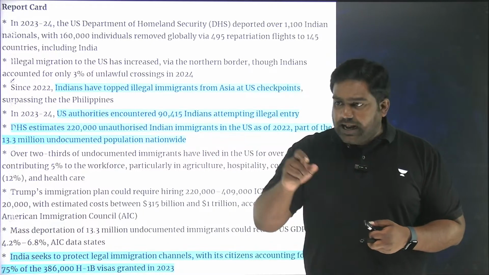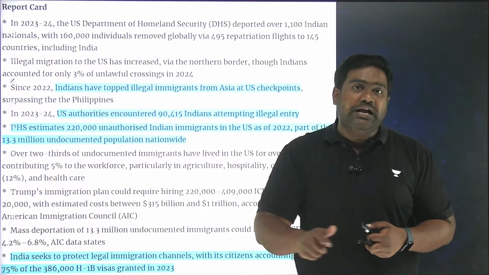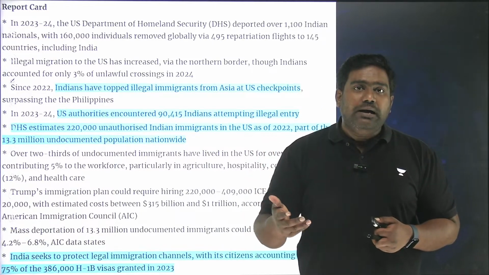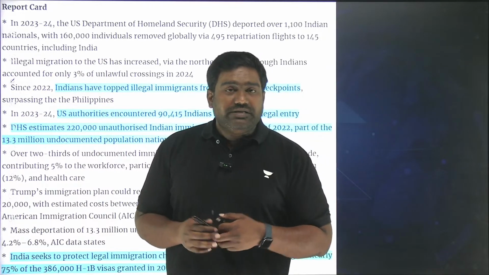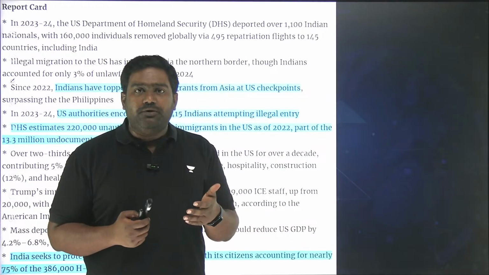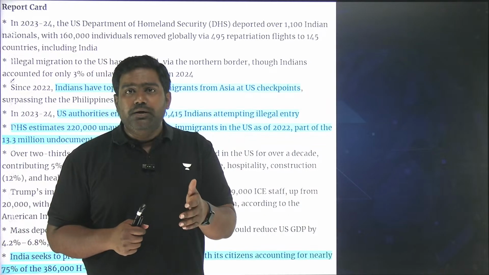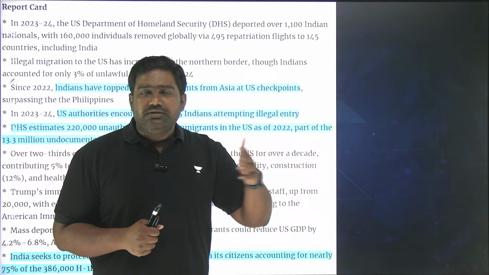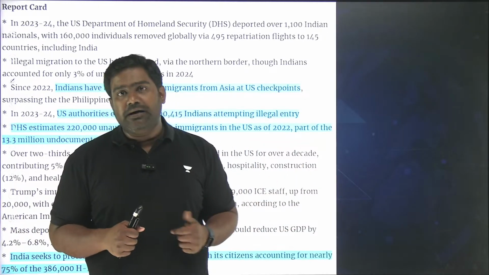There is a need to crack down on the middlemen, these travel agents and consultancy firms which are duping Indians, taking lakhs of rupees from them in the name of a foreign job and tricking them to go to other countries as illegal migrants. This is how Indians were recruited into the Russian army to fight in the Ukraine war. This is how thousands of Indians have been duped by traffickers, middlemen and travel agencies to work for cyber criminal cartels in the Golden Triangle region in Laos, Cambodia, Myanmar and Thailand.